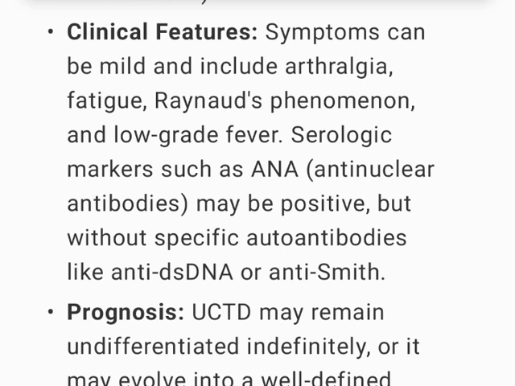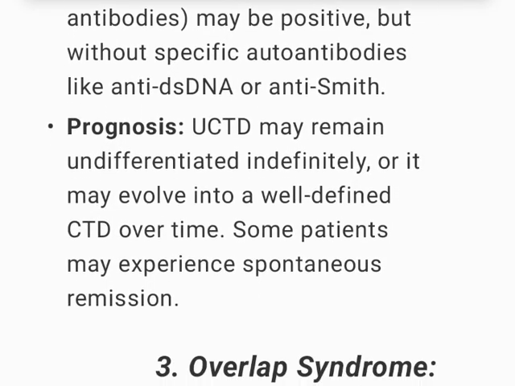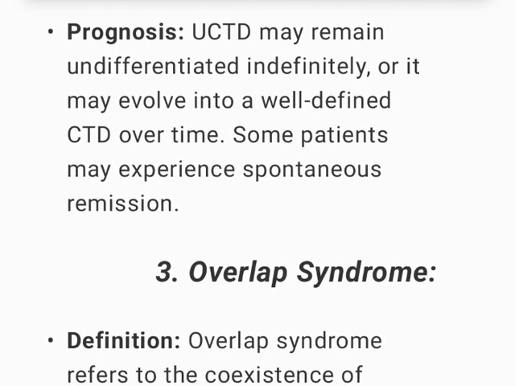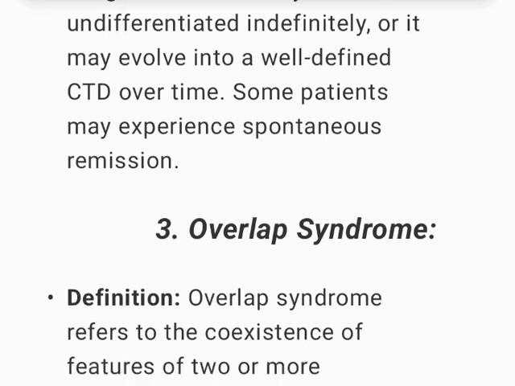Clinical features: symptoms can be mild and include arthralgia, fatigue, Raynaud's phenomenon, and low-grade fever. Serologic markers such as ANA, anti-nuclear antibodies, may be positive, but without specific autoantibodies like anti-dsDNA or anti-Smith. Prognosis: UCTD may remain undifferentiated indefinitely, or it may evolve into a well-defined CTD over time. Some patients may experience spontaneous remission.